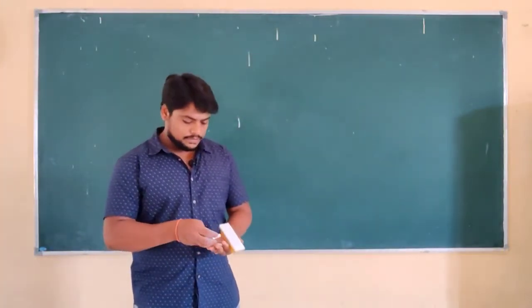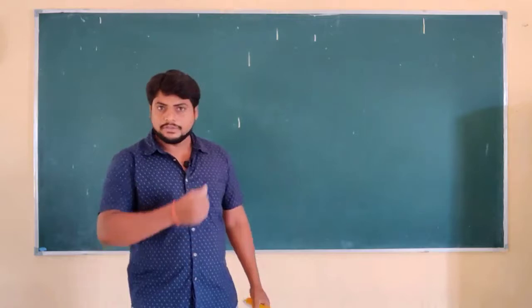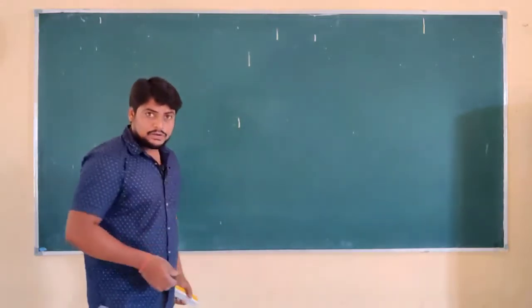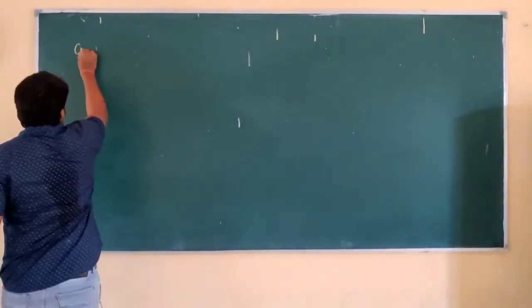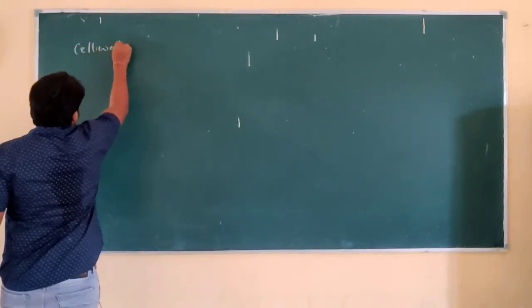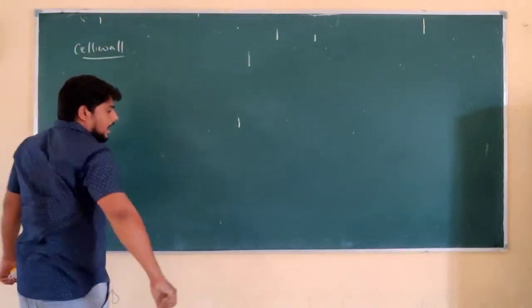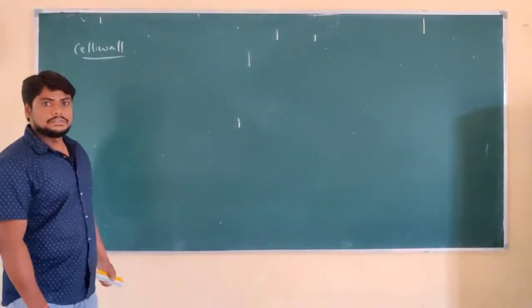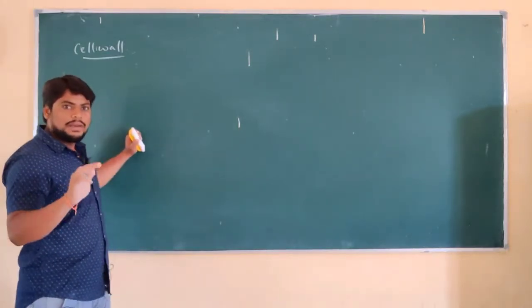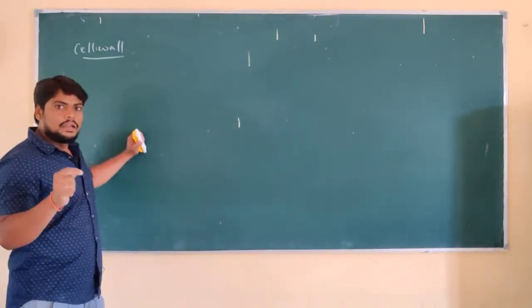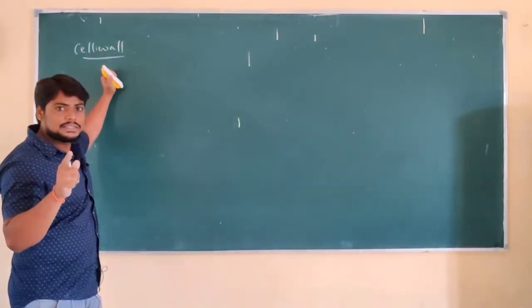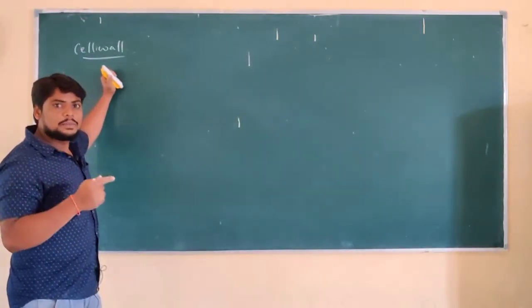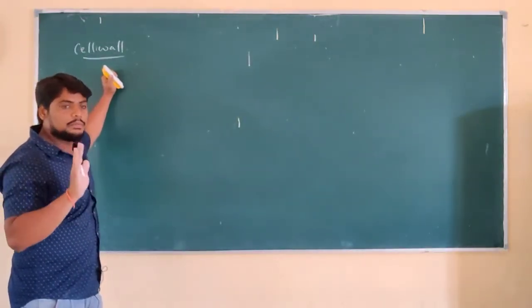Last class we discussed the structure and function of the plasma membrane. Now we are going to discuss another concept, the cell wall. As we have seen earlier, when comparing plant cells and animal cells, the cell wall is present only in some cases, but it is not present in animals. That's what we have to remember.